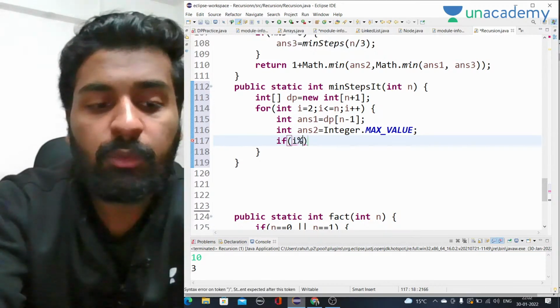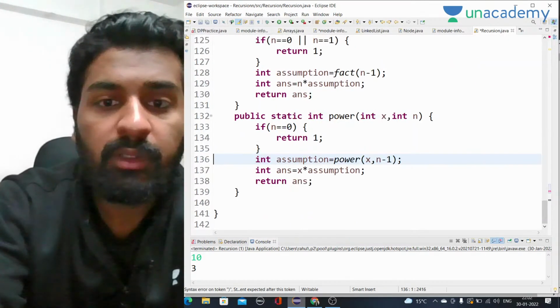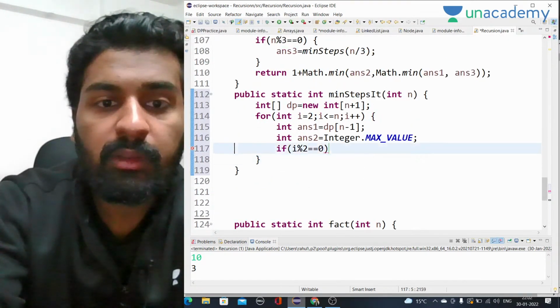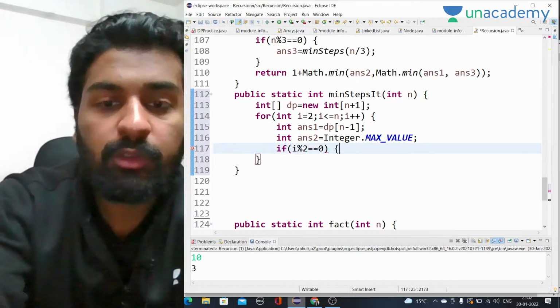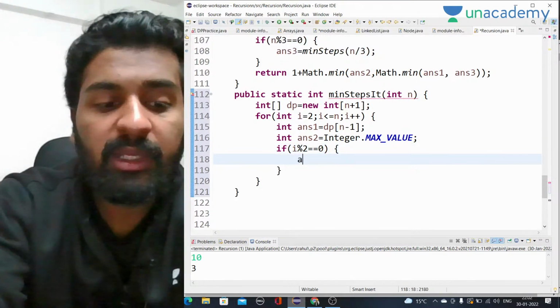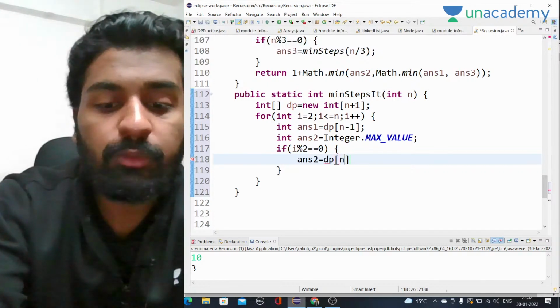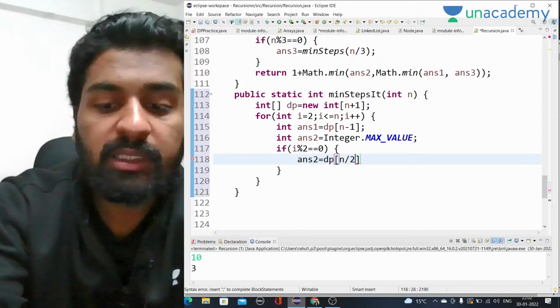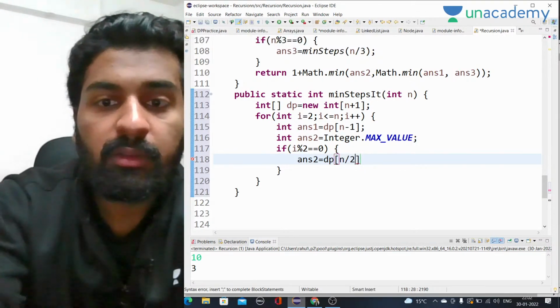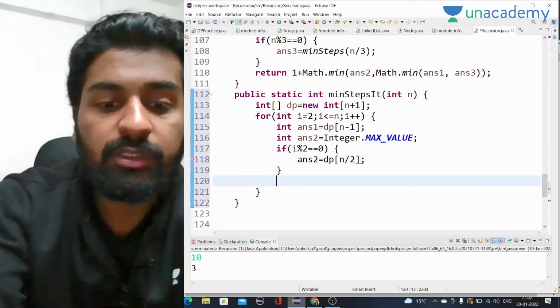If i modulus 2 equal to 0, then I will make answer2 as dp of i by 2. Then only I will take this into consideration.